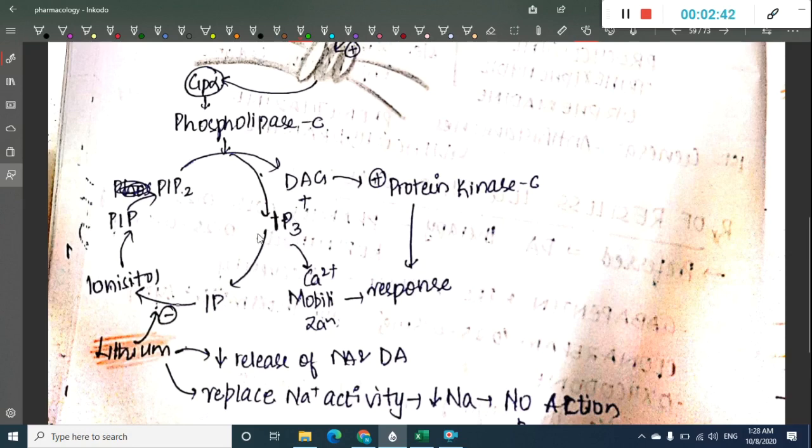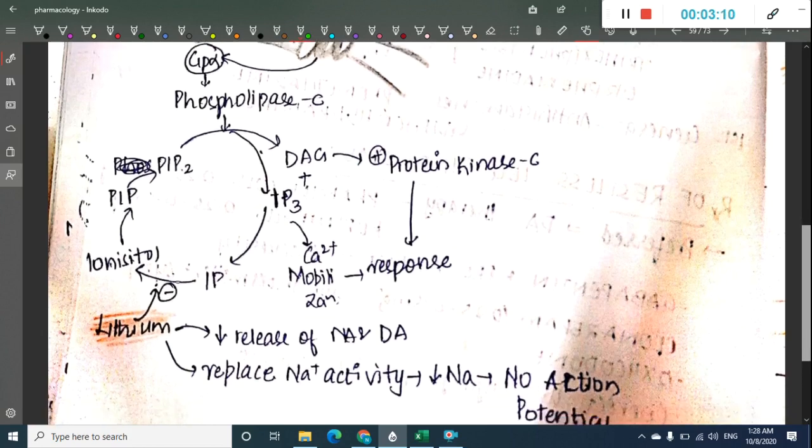This IP3 now forms inositol phosphate, and this inositol phosphate forms inositol. The inositol again undergoes addition of phosphate groups and forms inositol monophosphate, then inositol diphosphate, then phosphatidylinositol diphosphate. So lithium inhibits conversion of inositol phosphate to inositol and thus inhibits this pathway completely.